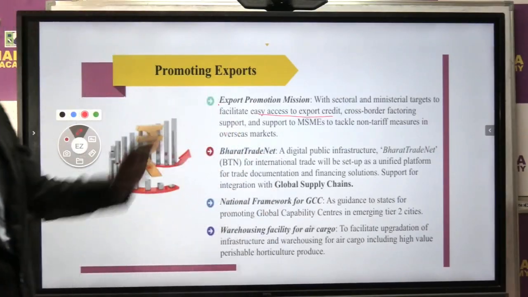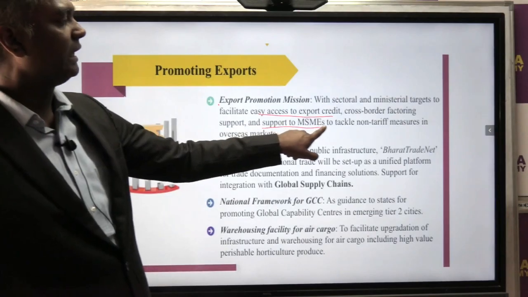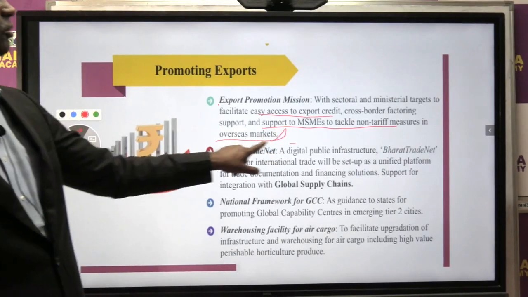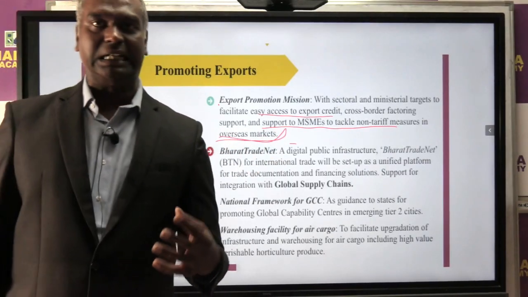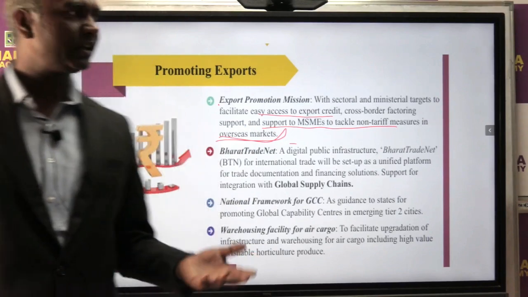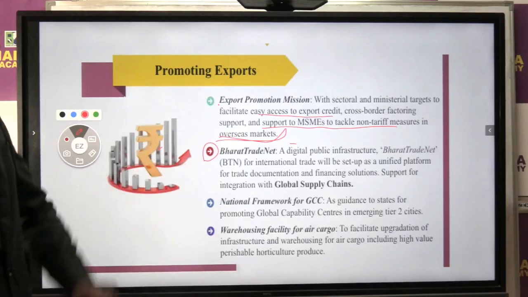So the government is trying to promote, and also trying to support MSMEs to tackle non-tariff measures in foreign markets. So what does non-tariff mean? Restriction of market access, quota system, etc. Government said they will negotiate. This is the new one also announced.